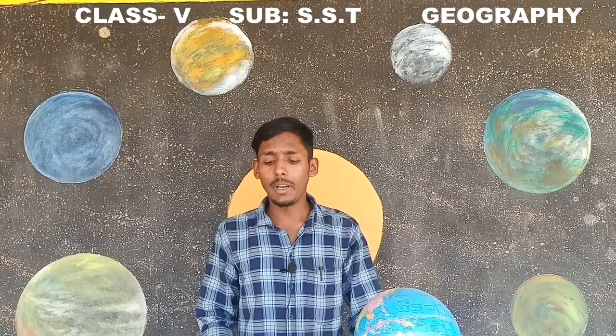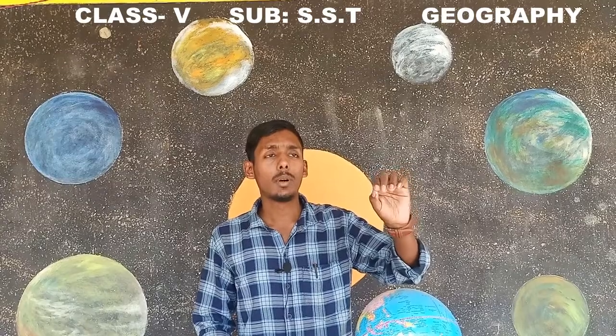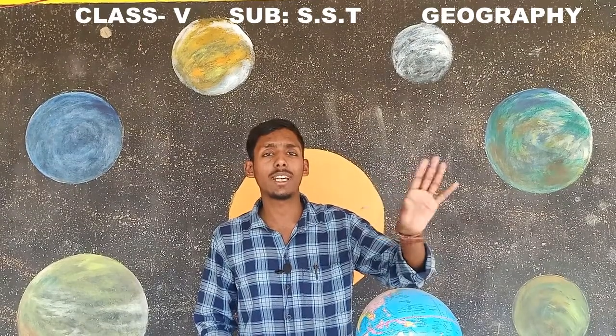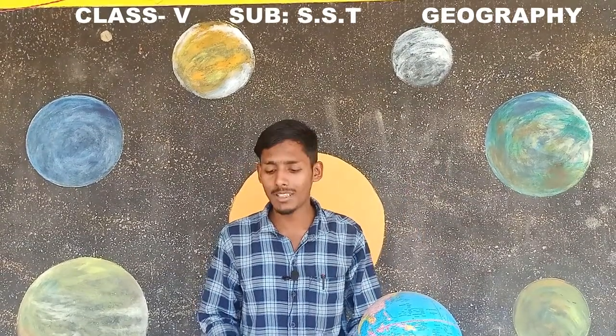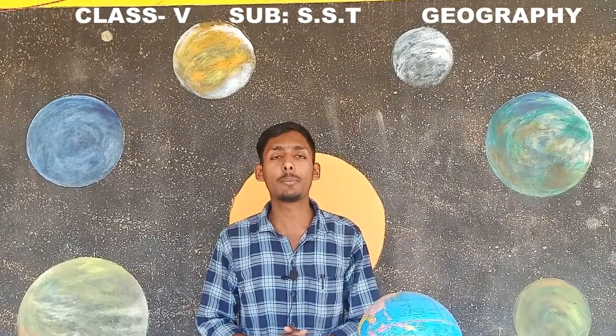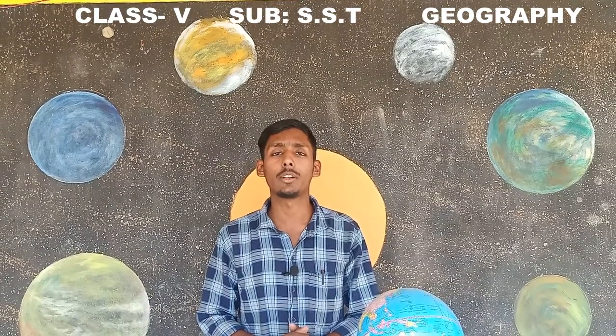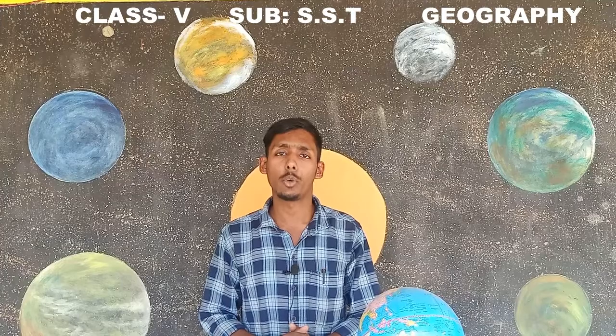Now the next is the theoretical map. If a map has a scale showing rainfall and weather conditions, such maps are known as theoretical maps. The last type of map is the topographic map. Topographic maps are maps where only the population is shown.